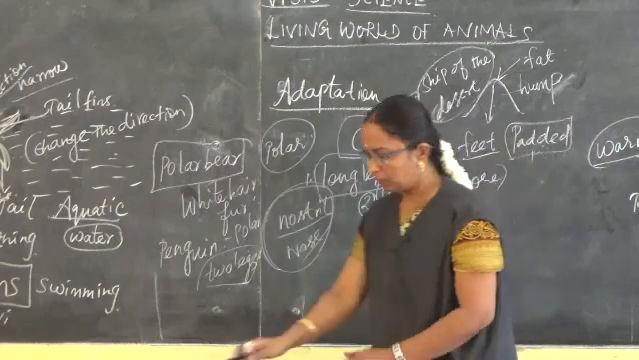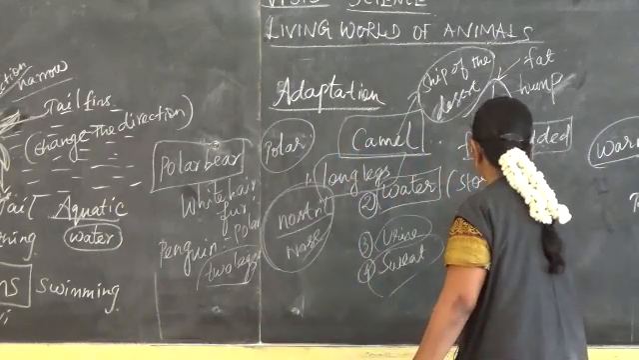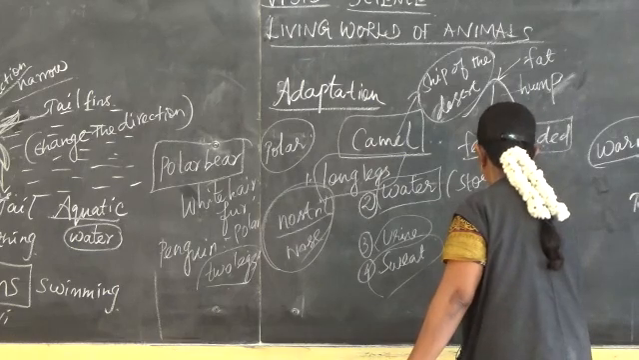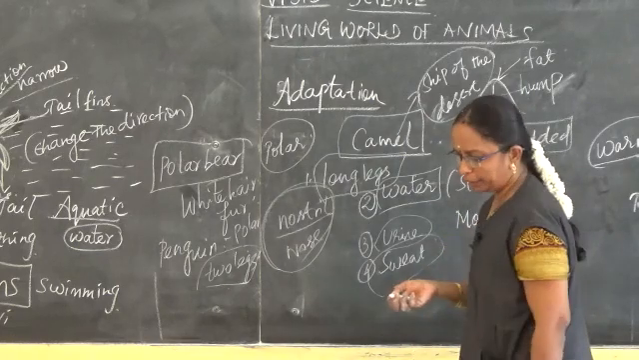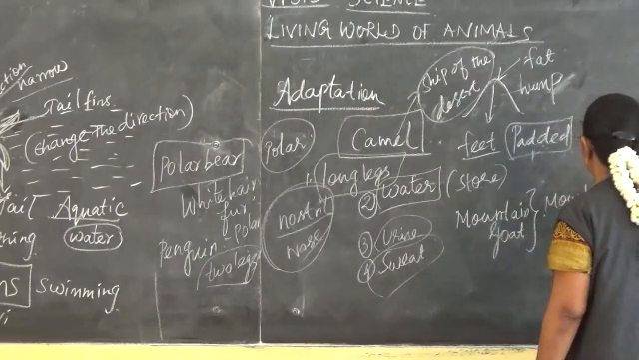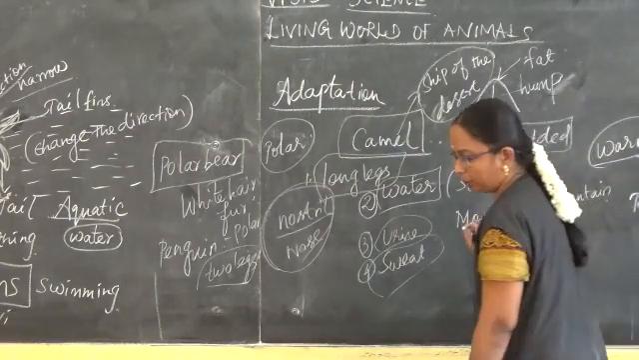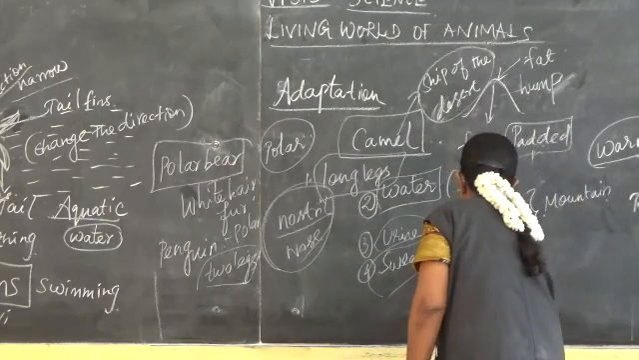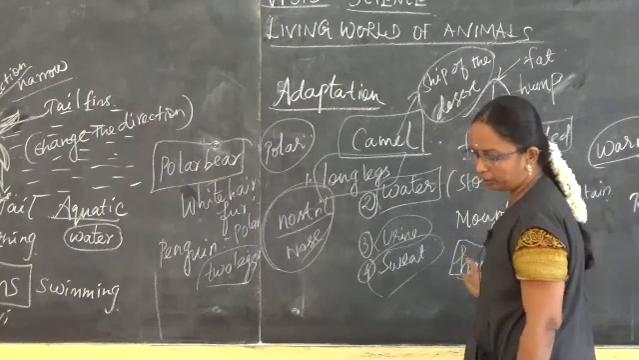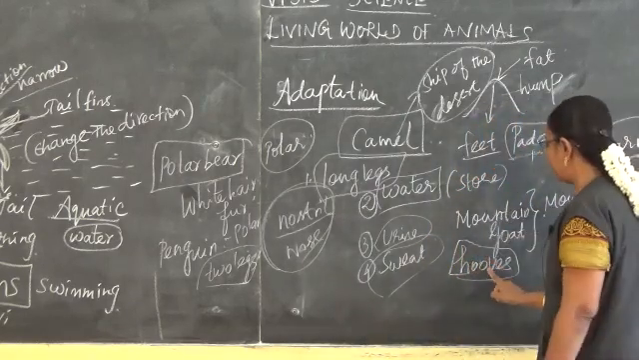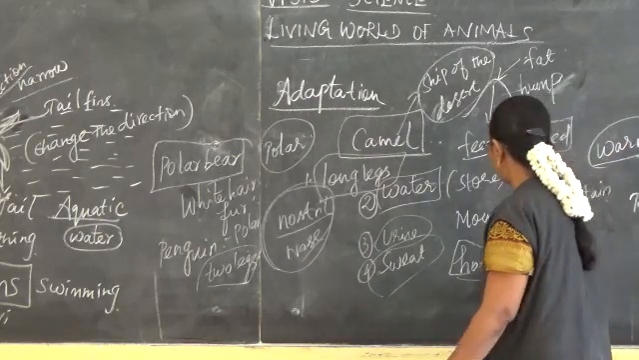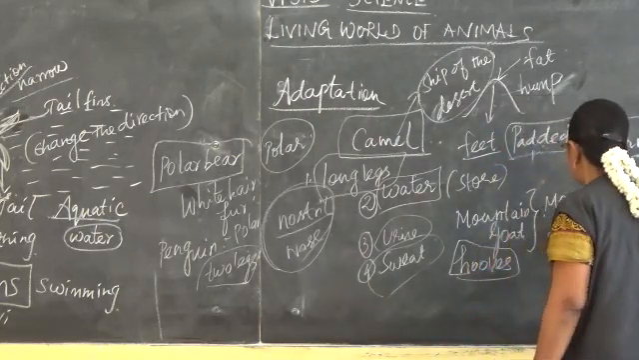And then mountain goat. The mountain goats are seen in mountains. In them, the hooves are present. Where is it seen? It is present in their legs. Strong hooves are present in their legs, the feet-like structure. With the help of that, they are able to run fast.